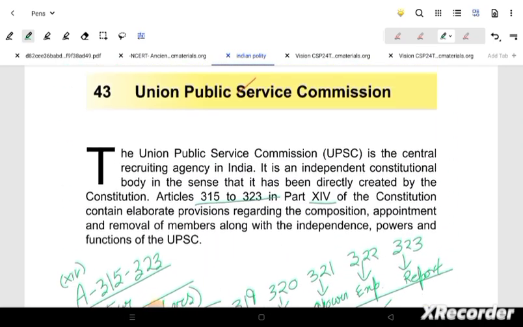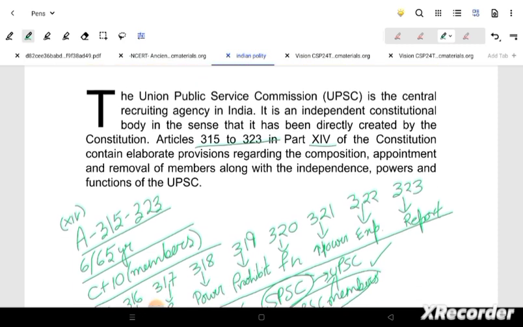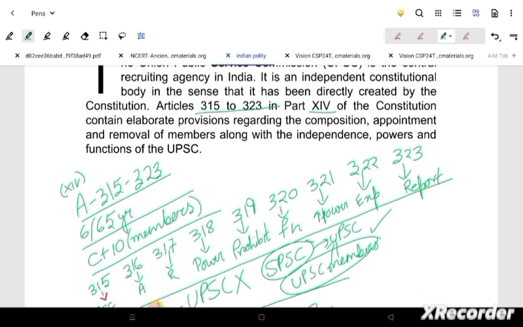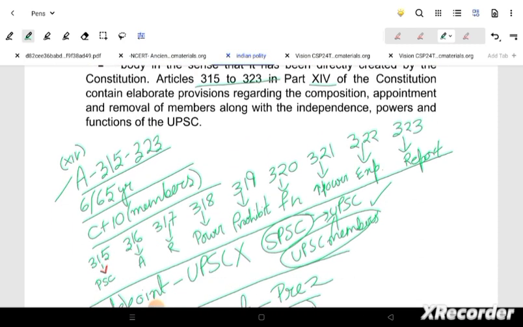Now going on to the next section, which is UPSC. Here 315 article to 323 article, part 40, that is very important. Now how will we recall this? 315 to 323 is very important. I have written it here, and you will do the same also. 315 is the composition of PSC, 316 is appointment, 317 is removal, right? 318